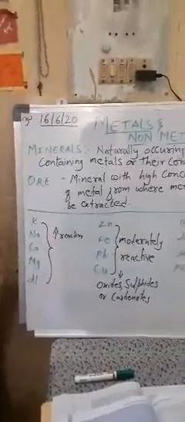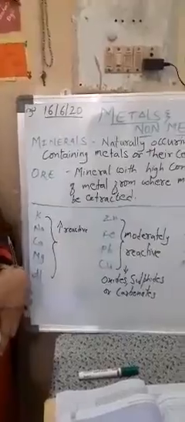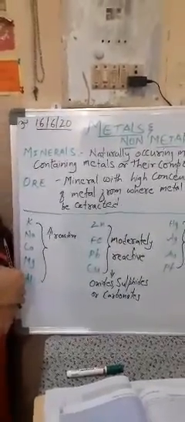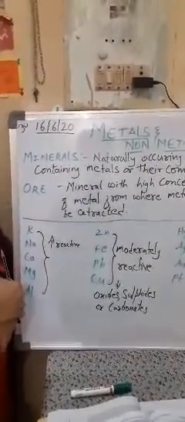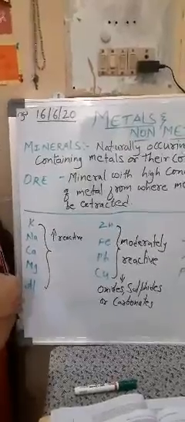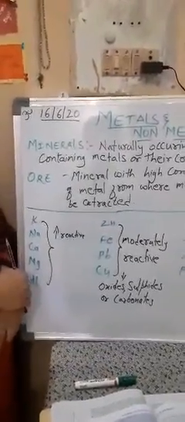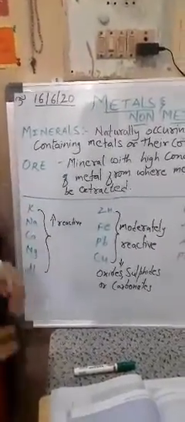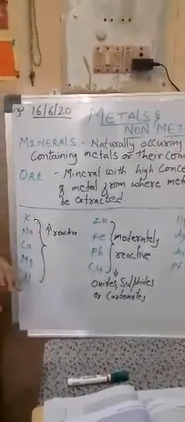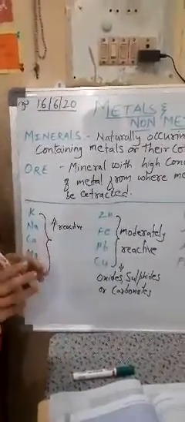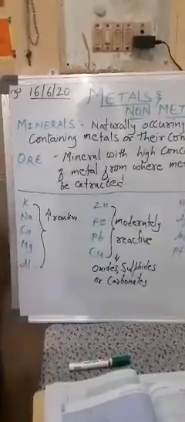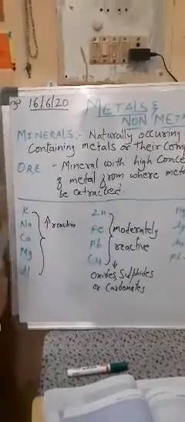Since they are highly reactive, just guess children, in what form they may be existing in the earth's crust. Yes, they will be found mostly in the form of compounds since they are very highly reactive. Any sort of compounds, maybe sulfides, maybe chlorides, maybe oxides, but they will definitely exist in compounds but never in a free state. And why are they never in a free state? Because they are very highly reactive.